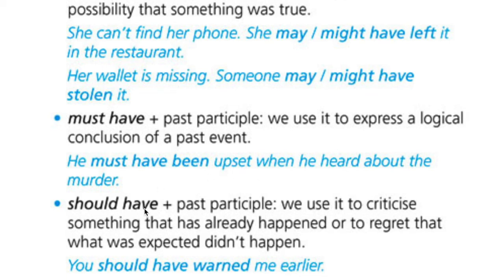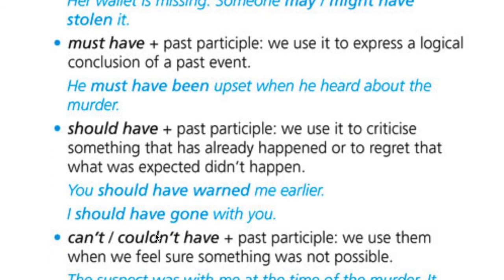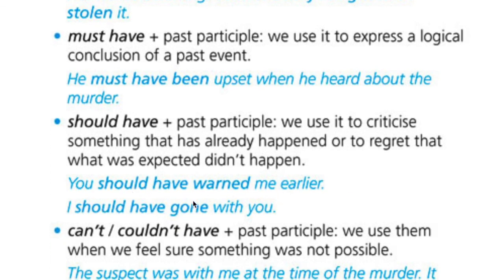Now, should have. Should have is used for criticizing or regretting about the past, ¿ok? Lamentar algo. Should is for advice. Usamos should para consejo en el presente as a normal modal, but not as a modal perfect. Modal perfect would be like lamenting, like regretting about the past, ¿ok? For example, you should have warned me earlier.